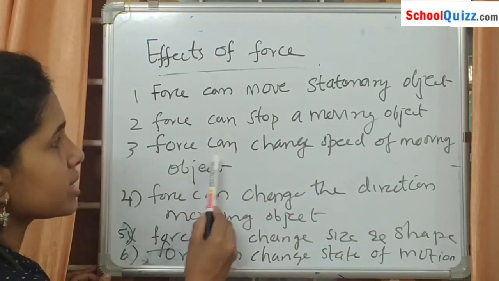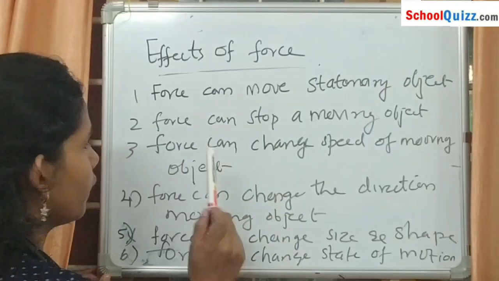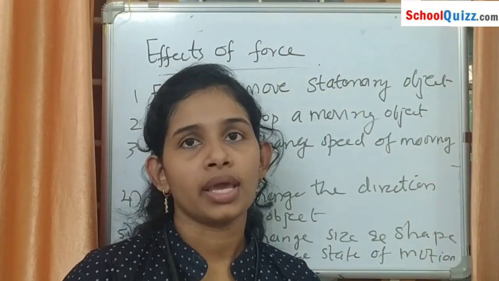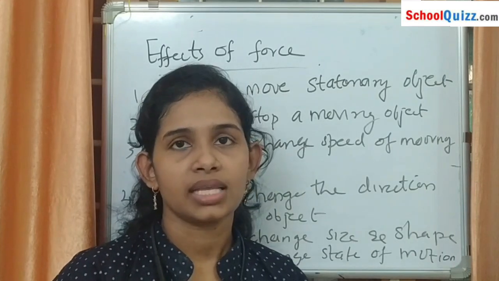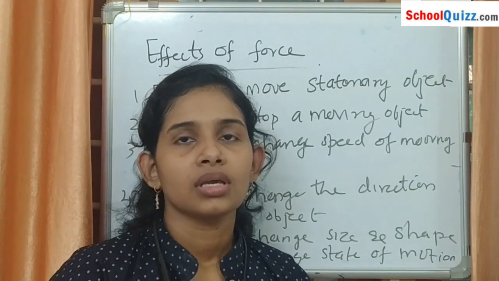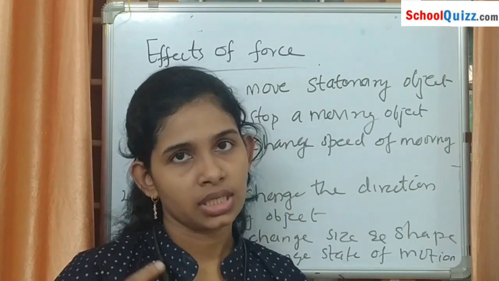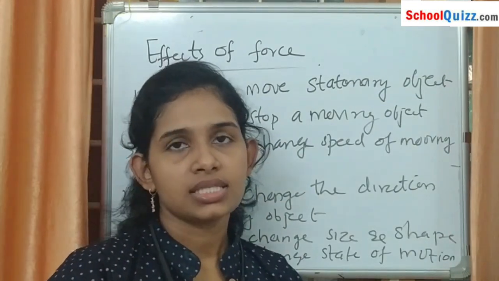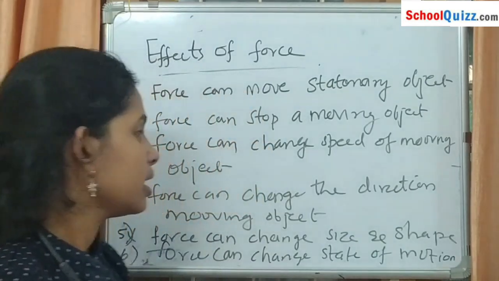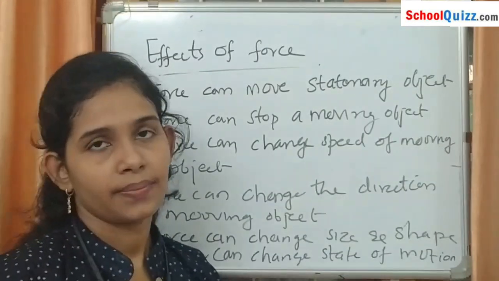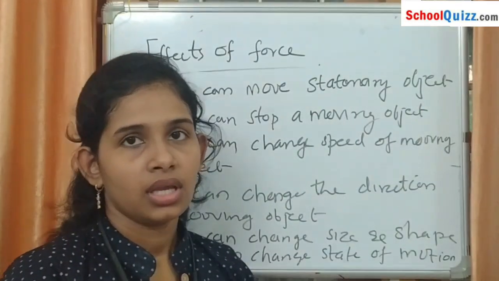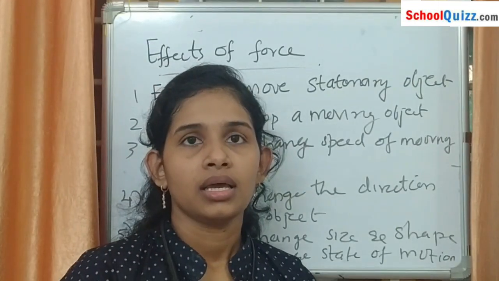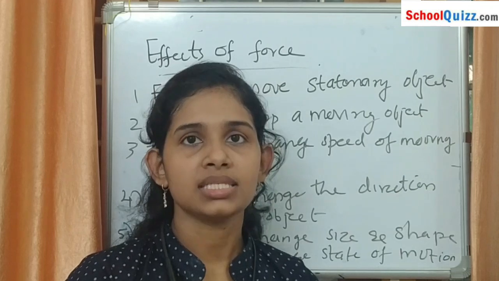Next, a force can change the speed of a moving object. Assume a girl moving on a bicycle at a certain speed. If someone pushes the bicycle from behind, its speed increases. If someone pulls the bicycle from behind, the speed of the bicycle is reduced.